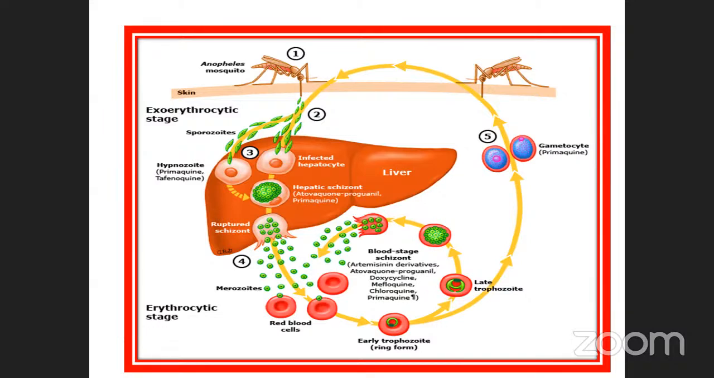This is denoted as the liver, isn't it? Infected hepatocytes. Some of these are hypnozoites. When it enters, automatically what happens? The hepatic schizogony stage occurs, and it multiplies within the hepatocytes. Again it ruptures the cell, comes out, and reaches the blood. After that, early trophozoites and late trophozoites multiply again, and again it will produce, the same thing, merozoites.